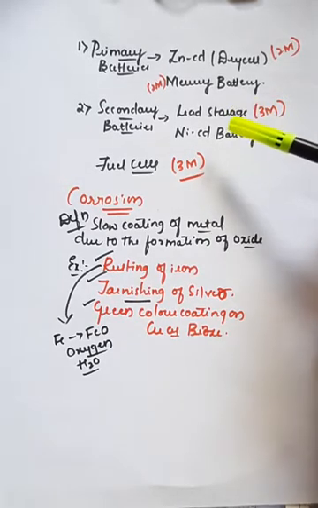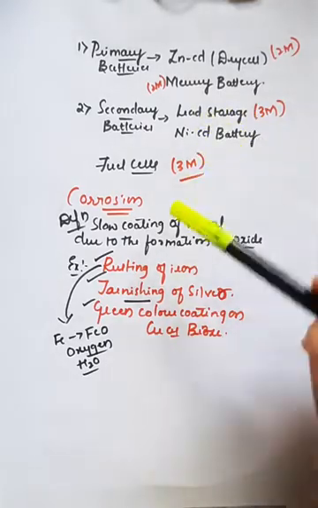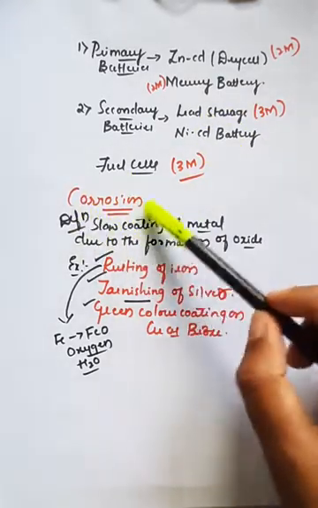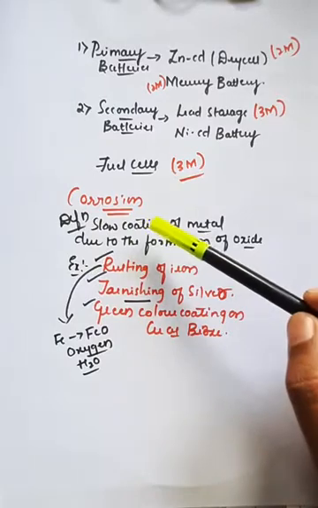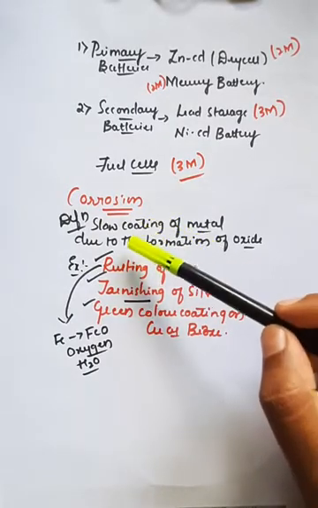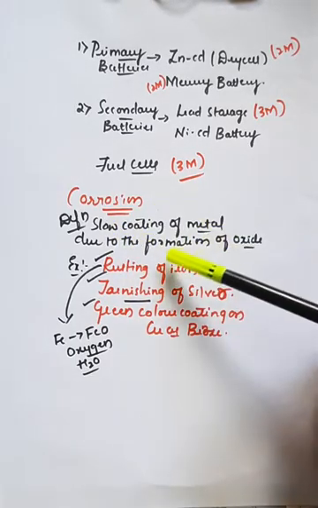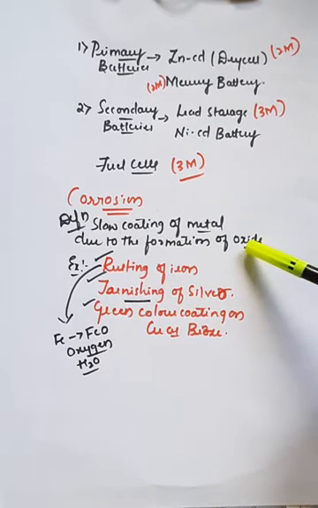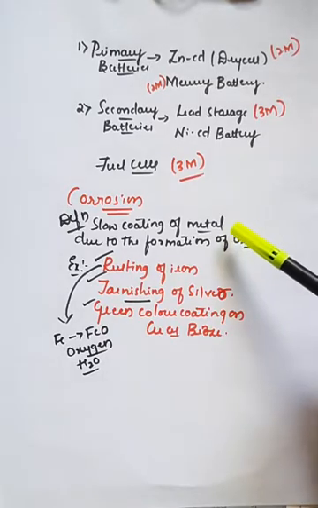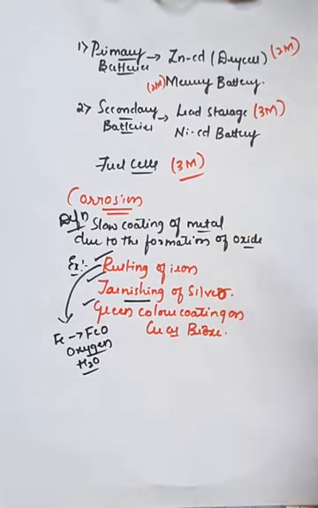And other than that, the last part of this chapter was the information regarding corrosion. So we have defined corrosion as the slow coating of metal due to the formation of oxide, which means there will be a formation of an upper layer on the surface of the metal due to the formation of oxide, and this formation of oxide takes place due to the presence of oxygen in the atmosphere as well as the water molecules, right? Which is in the form of moisture. Generally if you see in case of terraces or staircases, there will be a formation of coating on the upper surface of those metals.